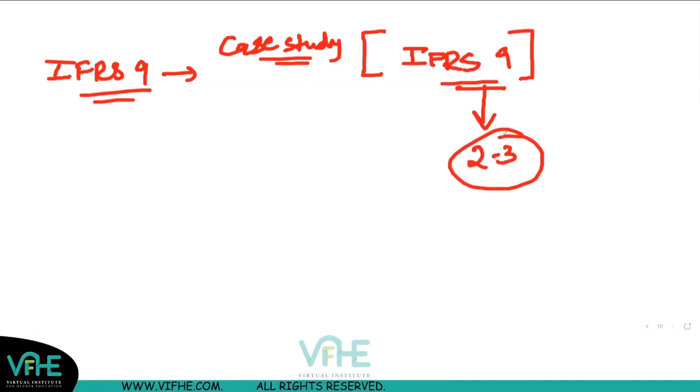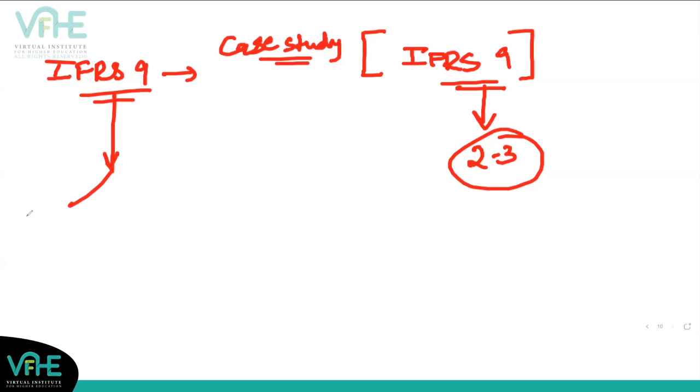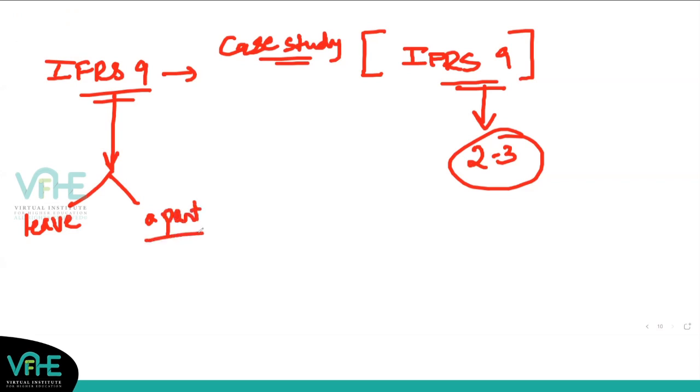So for the contingency, where you can be totally blank, and still if you have managed to do the 100% syllabus, you'll be able to write something. So my advice to the students is always that if you have two options, one option is to leave some accounting standard. Second option is to leave a part of accounting standard. Not the whole accounting standard, but to just read a part and not understand it completely. Then you should go with the second option. You can leave a part of an accounting standard.